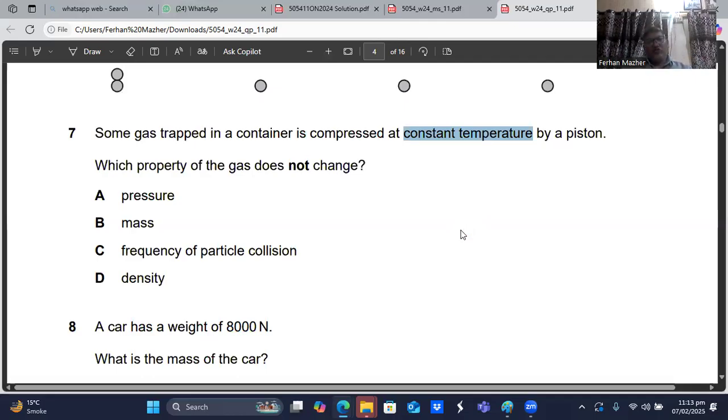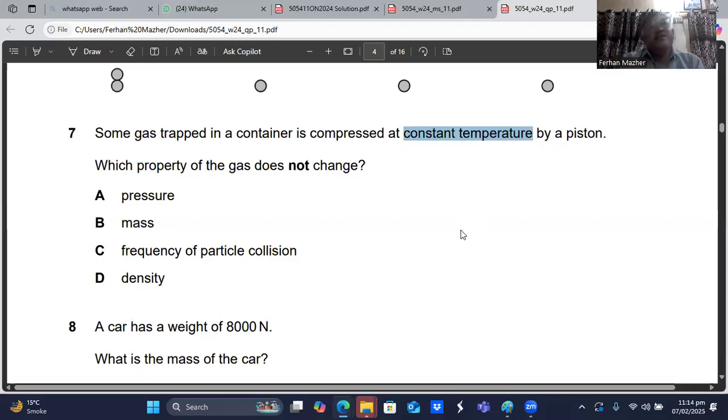Okay, so you are compressing it, the temperature is constant. So when you are compressing, its volume is decreasing and its pressure is increasing. So pressure is changing. The mass of the gas obviously does not change. In these experiments, the mass of the gas remains constant.